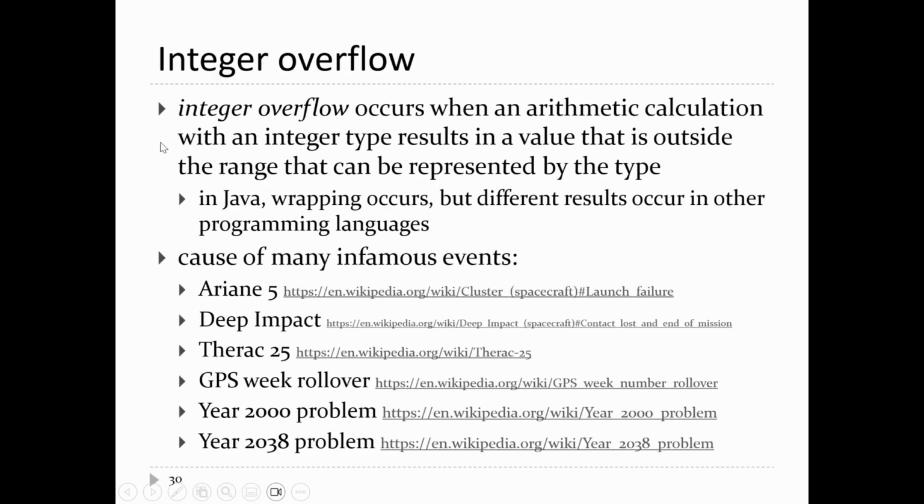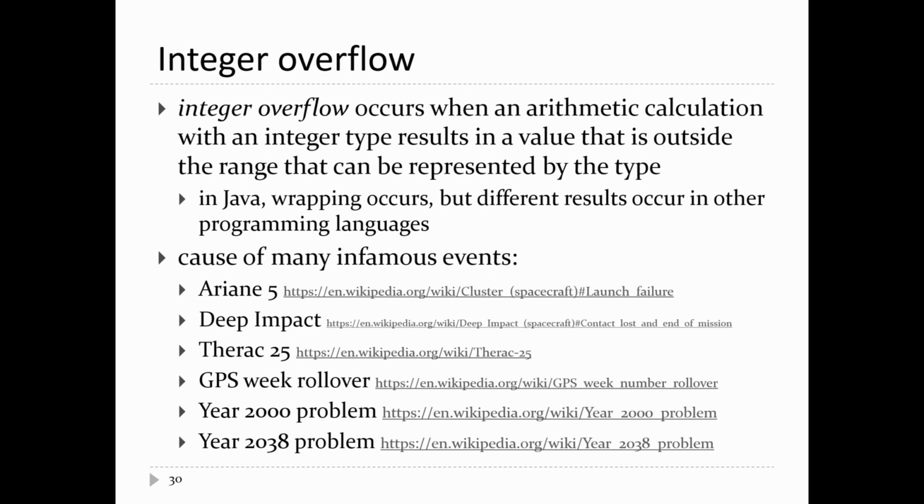This may seem strange, but this happens in a lot of languages. So all of the C-like languages in particular, this happens. So C, it happens, C++, it happens in C#, it happens in the predecessors of the C language, it happens in Java. This phenomenon is called integer overflow. So this occurs when an arithmetic calculation with an integer type results in a value that is outside the range that the type can hold.